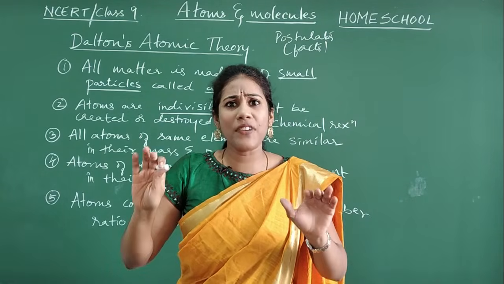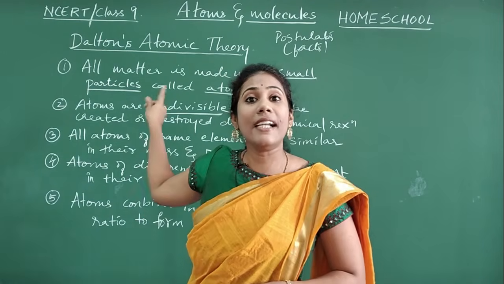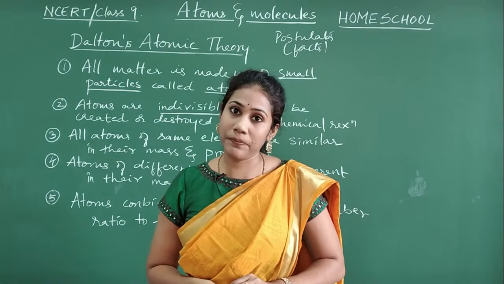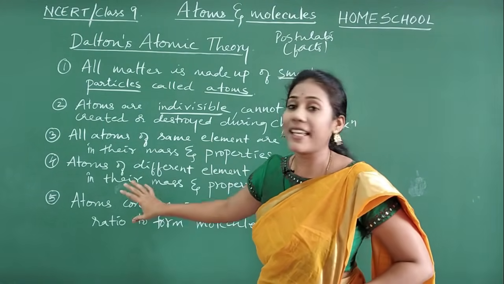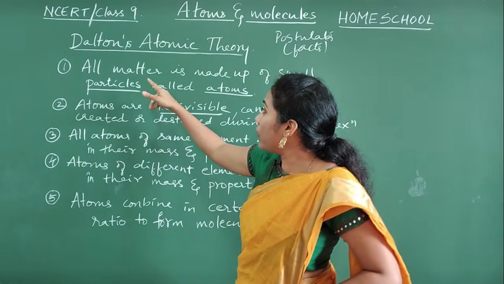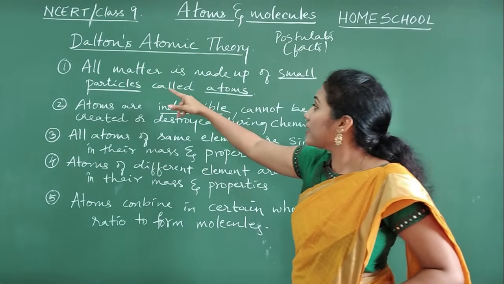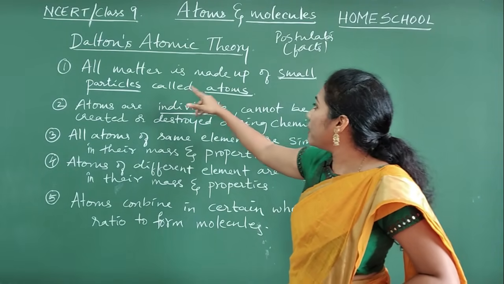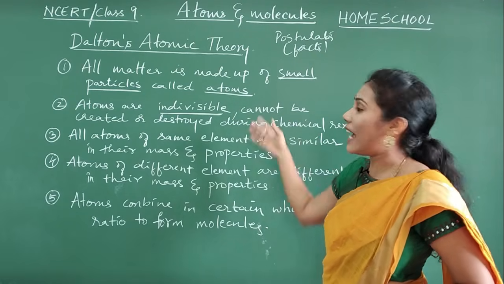Very, very first and basic theory of chemistry is Dalton's atomic theory. Let us see the postulates one by one and their meaning and importance. Clear? Look at the first postulate. Start reading the postulates. All matter is made up of small particles called atoms.